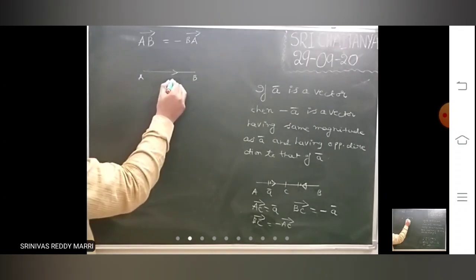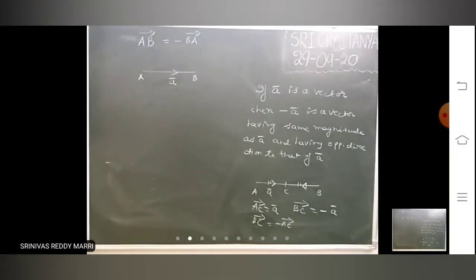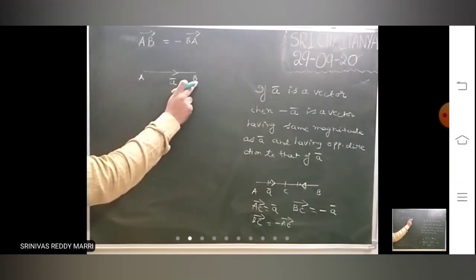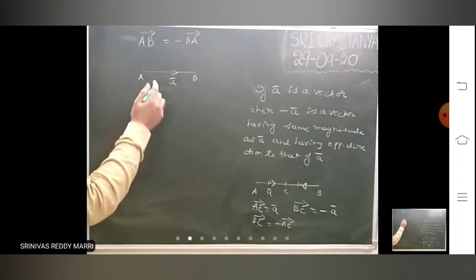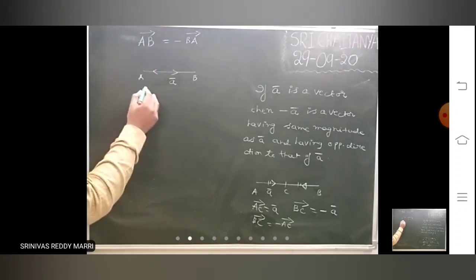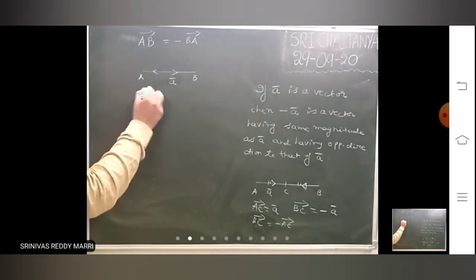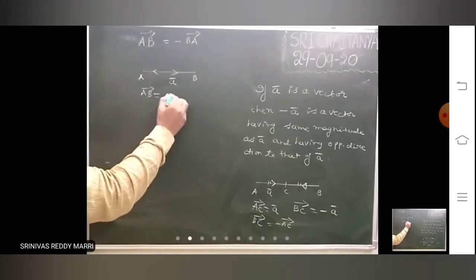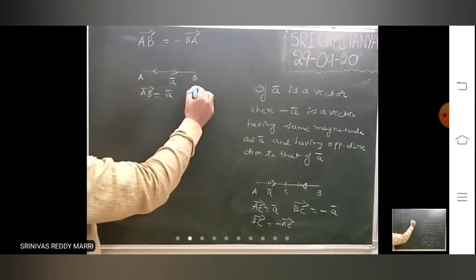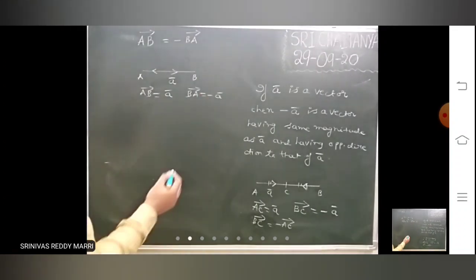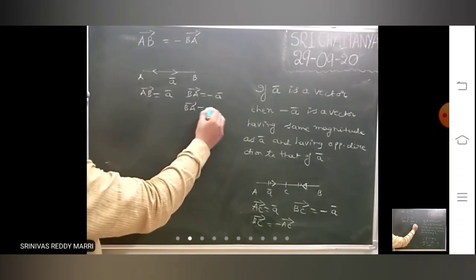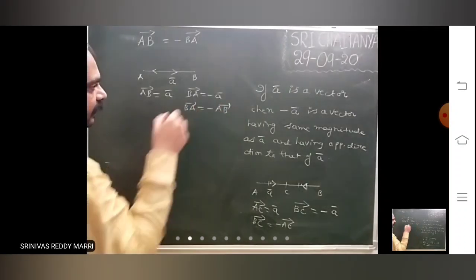Look, AB bar is A bar, and BA bar is minus A bar. So we can say that BA bar equals minus AB bar.